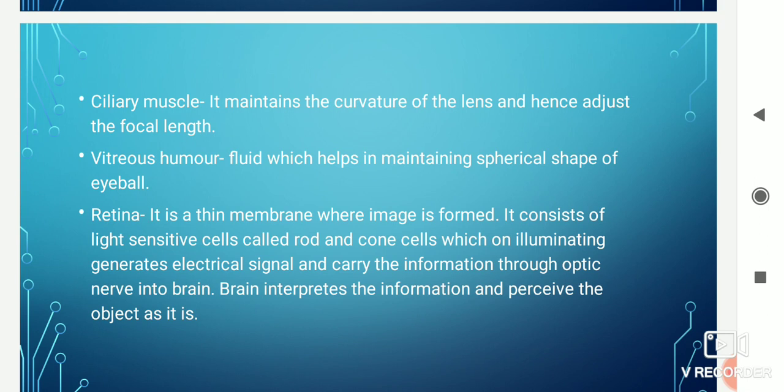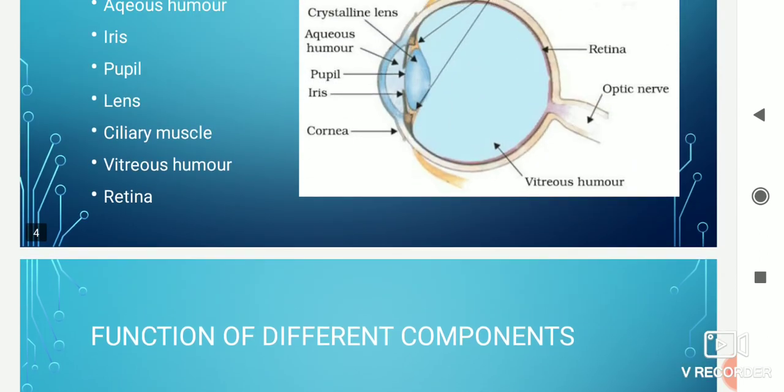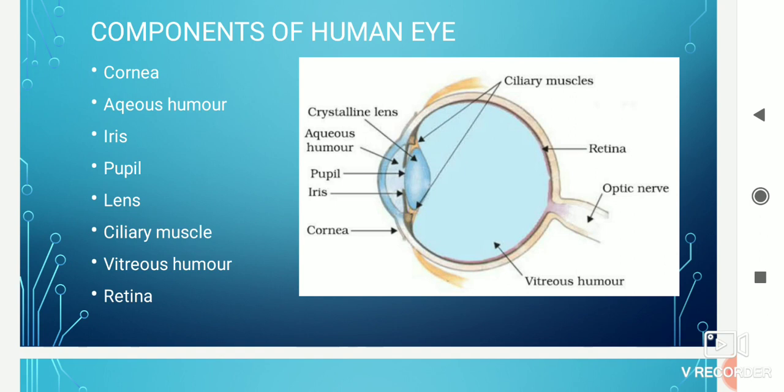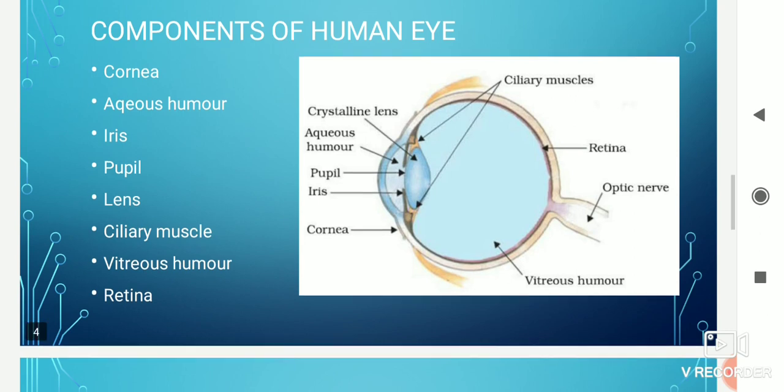These electrical signals are carried through the optic nerve to the brain, and the brain interprets the information and we perceive the object as it is. So this is the function of the different components of the eye. Hope you all are clear with the structure and the parts of the eye and the function of each and every part.